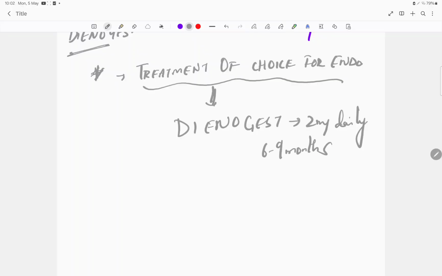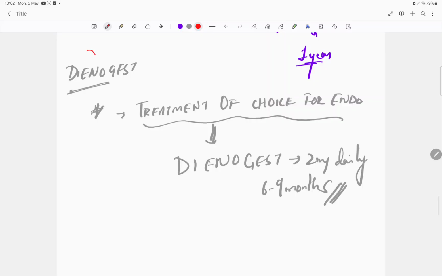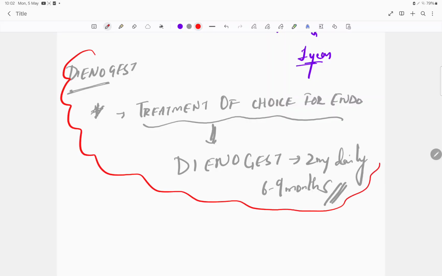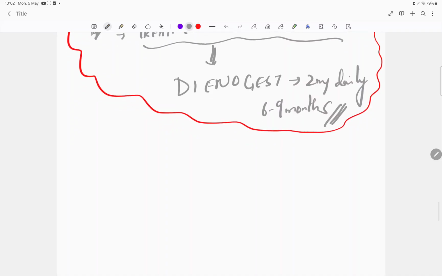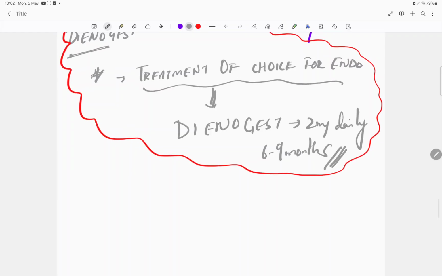This statement please write and highlight as much as possible, because this is an MCQ. This is a question in your Viva. This is a question even for your day-to-day practice. And this was a question that was asked of me during my interview in a hospital. So Dienogest is a magic drug. They are giving it. It is so effective. This drug is almost similar to GnRH analogs also. Such a good drug as this Dienogest, which has been given.